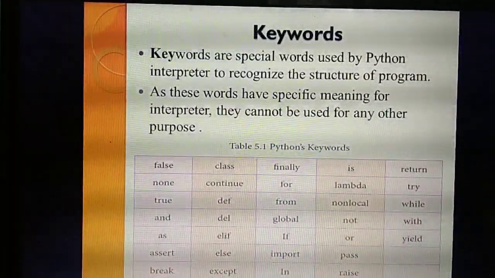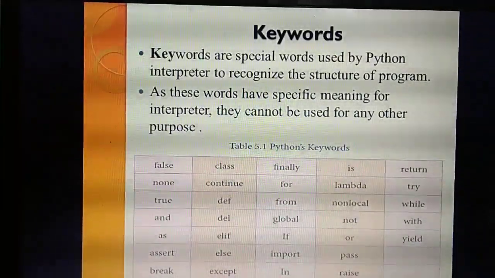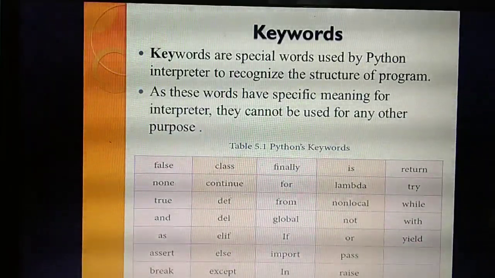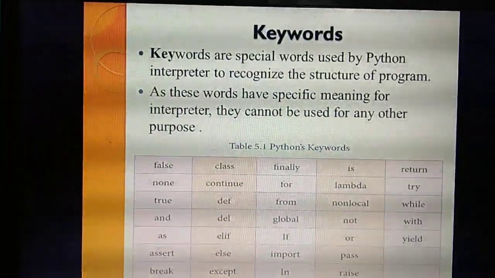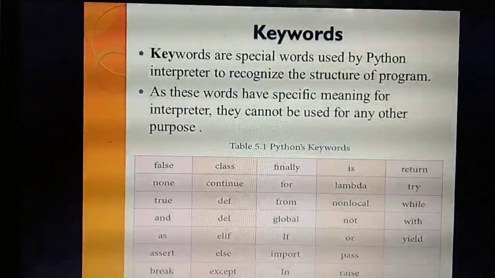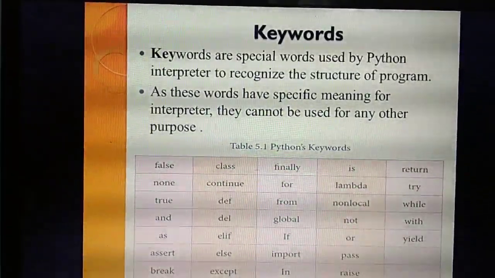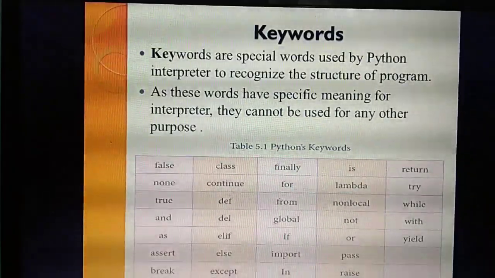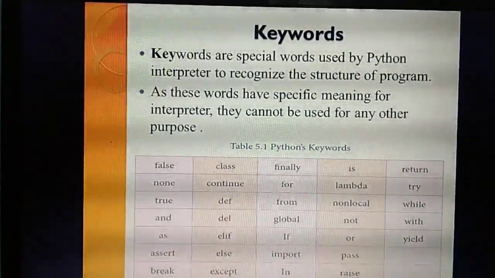Likewise, if a particular keyword is there in the program, the interpreter can identify this is a keyword, and that word cannot be used for any other purpose. So understand the 2 points we have studied in keywords. Keywords are special words used by the interpreter to identify the structure of the program. Next, they have a specific meaning, and they can be used only for that keyword purpose.